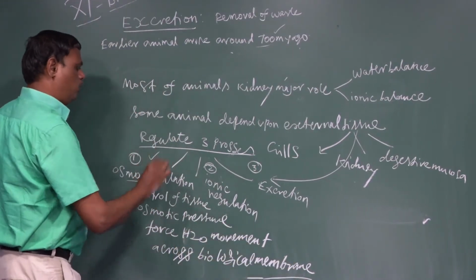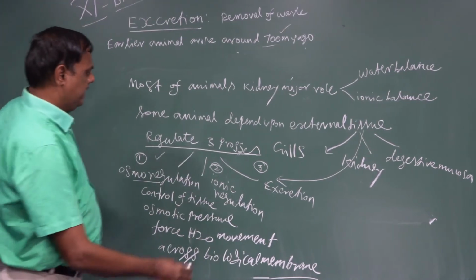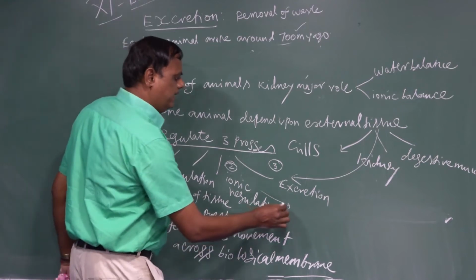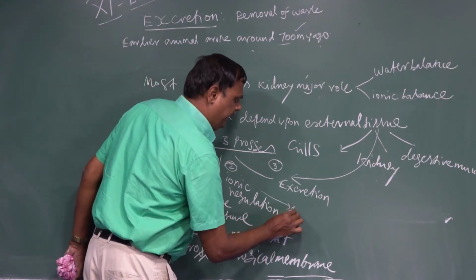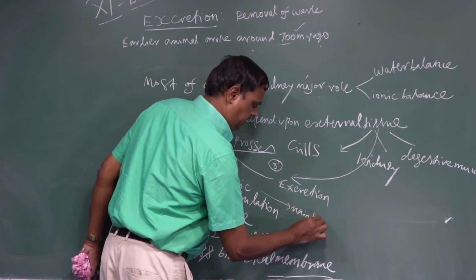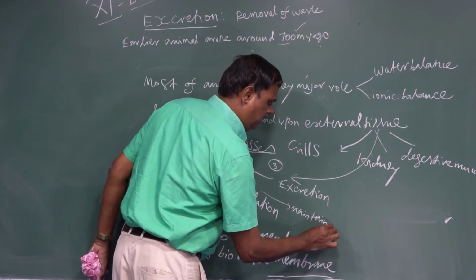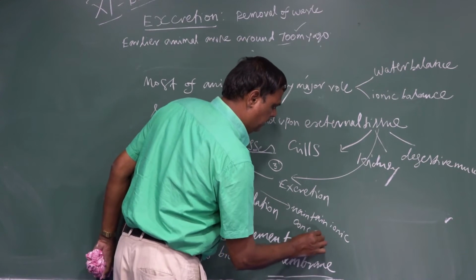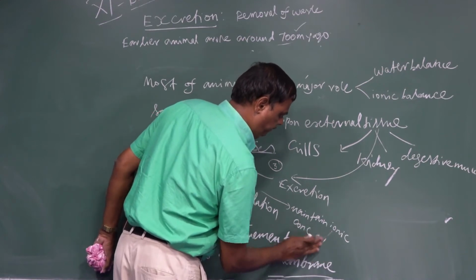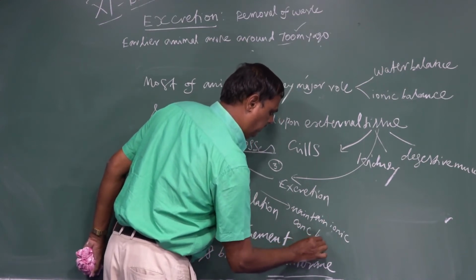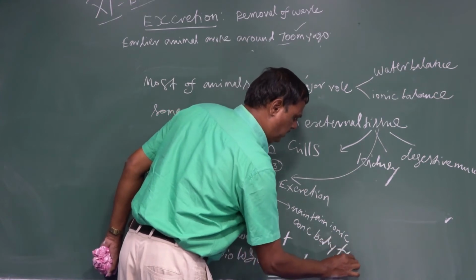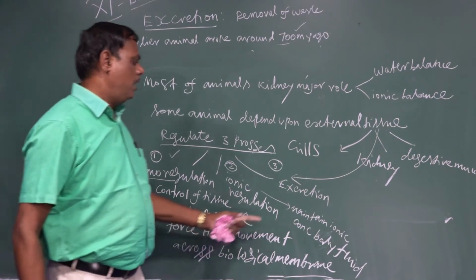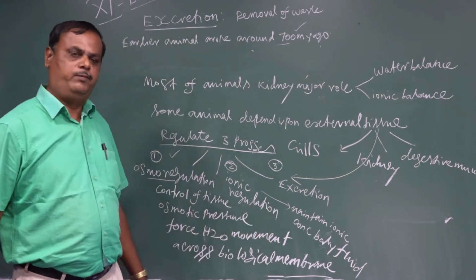That is called osmoregulation. The next process is called ionic regulation. Ionic regulation refers to maintaining the ionic concentration in the body fluid. That is called ionic regulation.